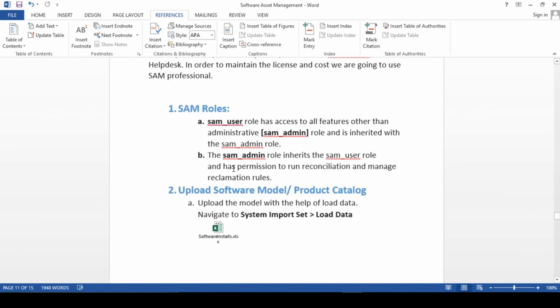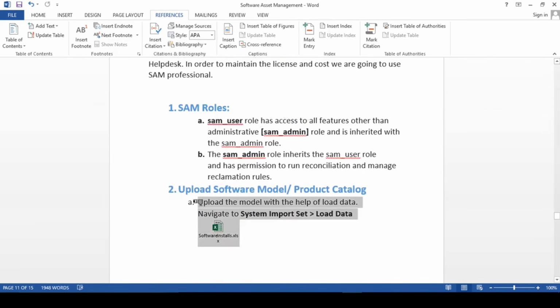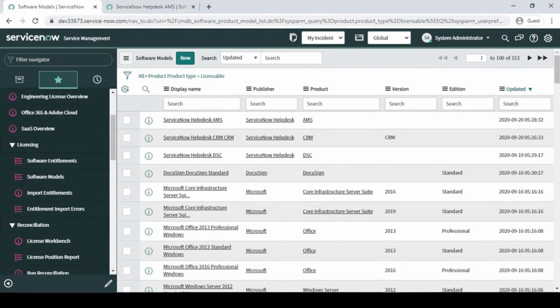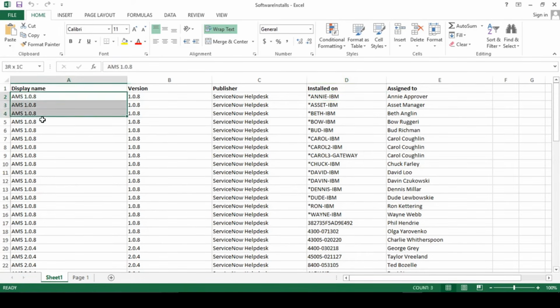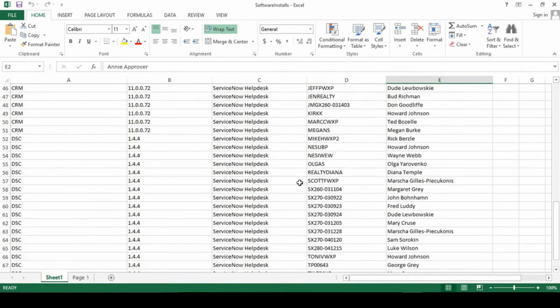Fine. Now what we have to do guys, here in the Excel sheet, the second step, so role is fine, we have to upload the data, basically software install. Discovery does this for us, but here I have made this Excel sheet manually. As you can see here, AMS is a version, it is this much, publisher is this. This is the device which is installed. Basically this AMS software is going to be installed on this device, and this device is assigned to this person. So I have just mapped it.